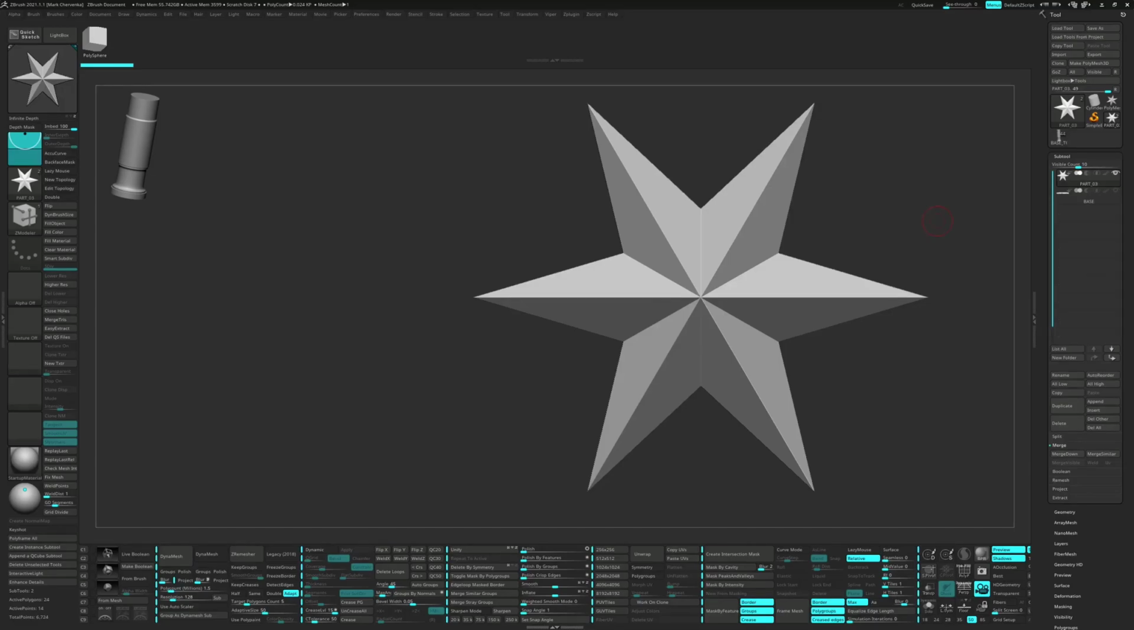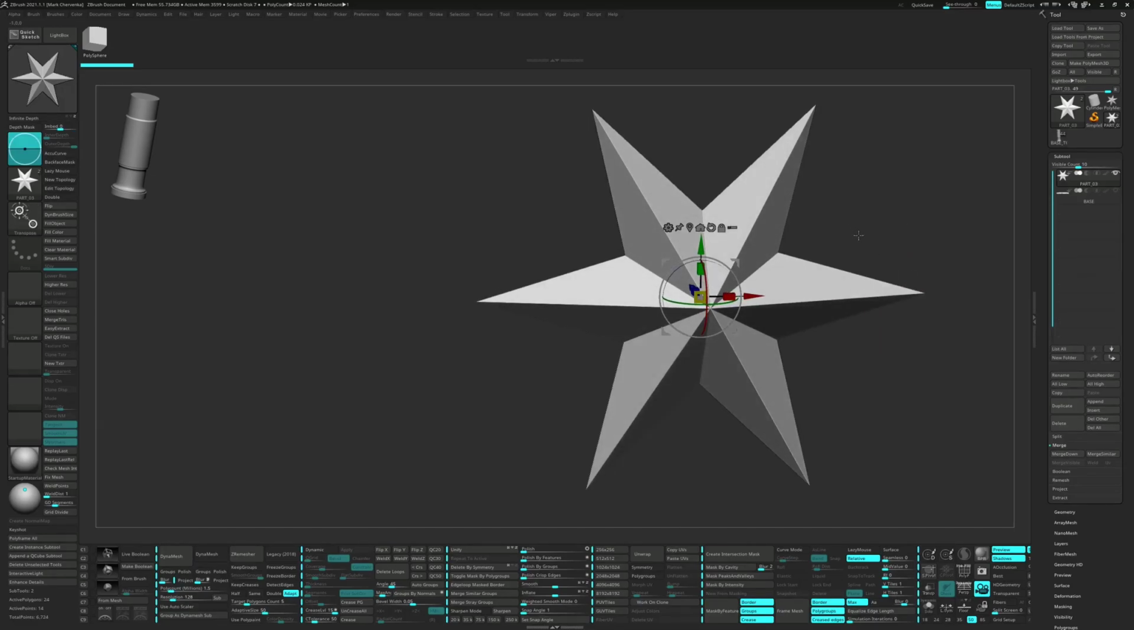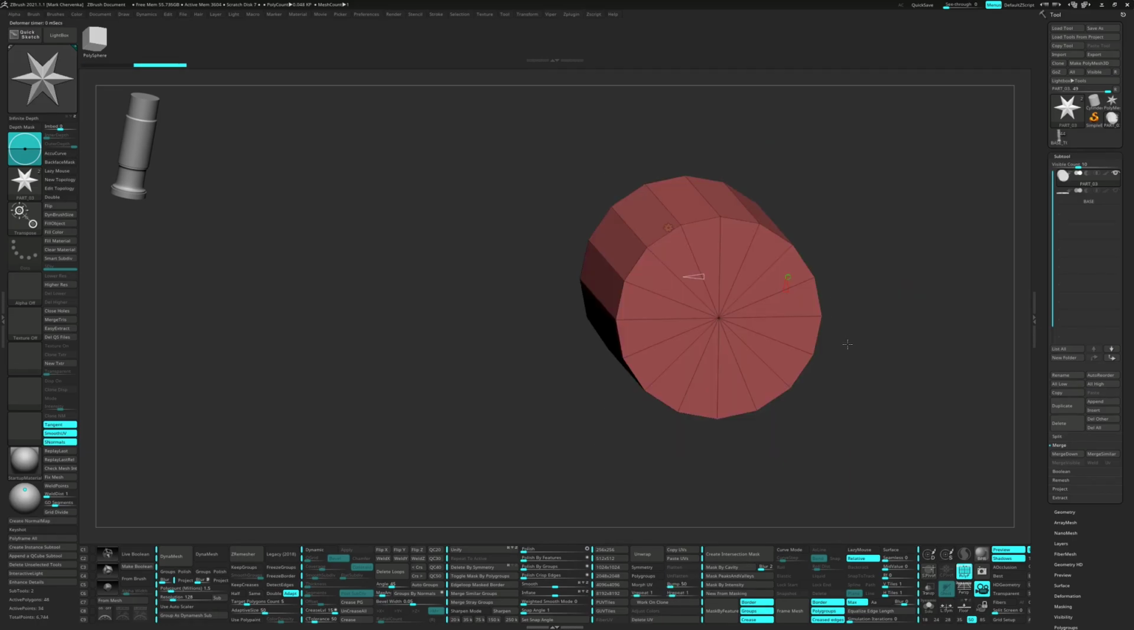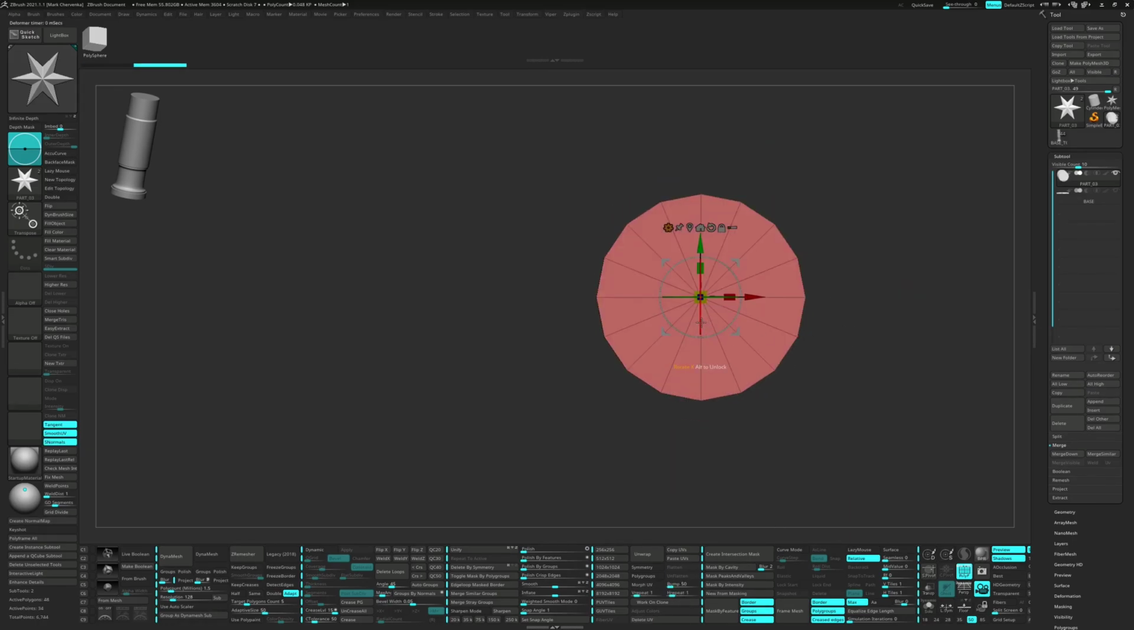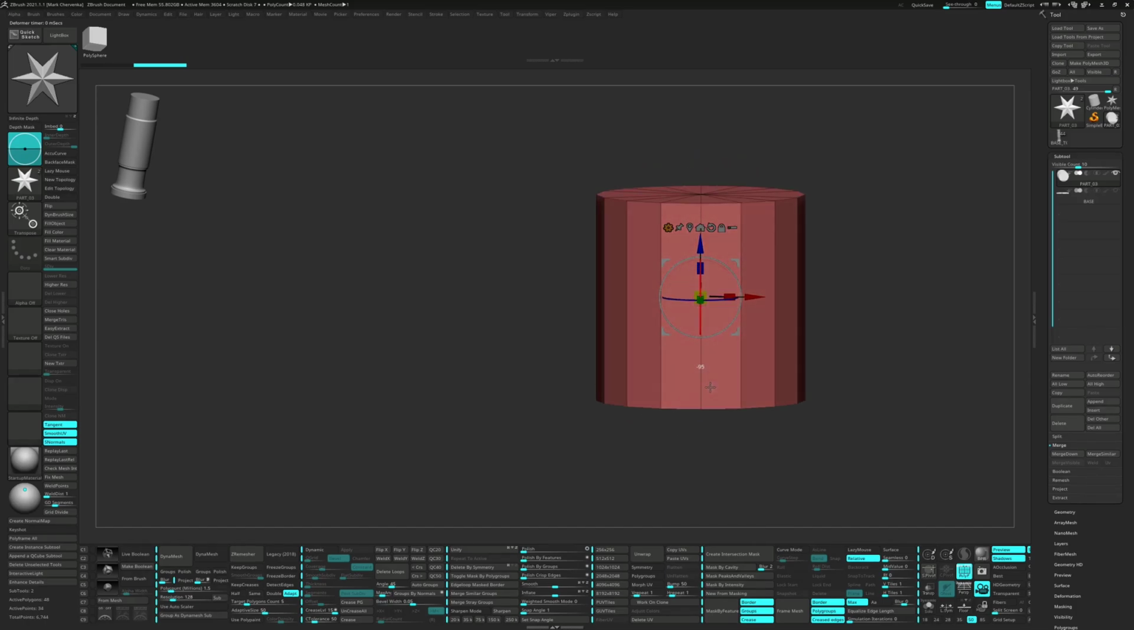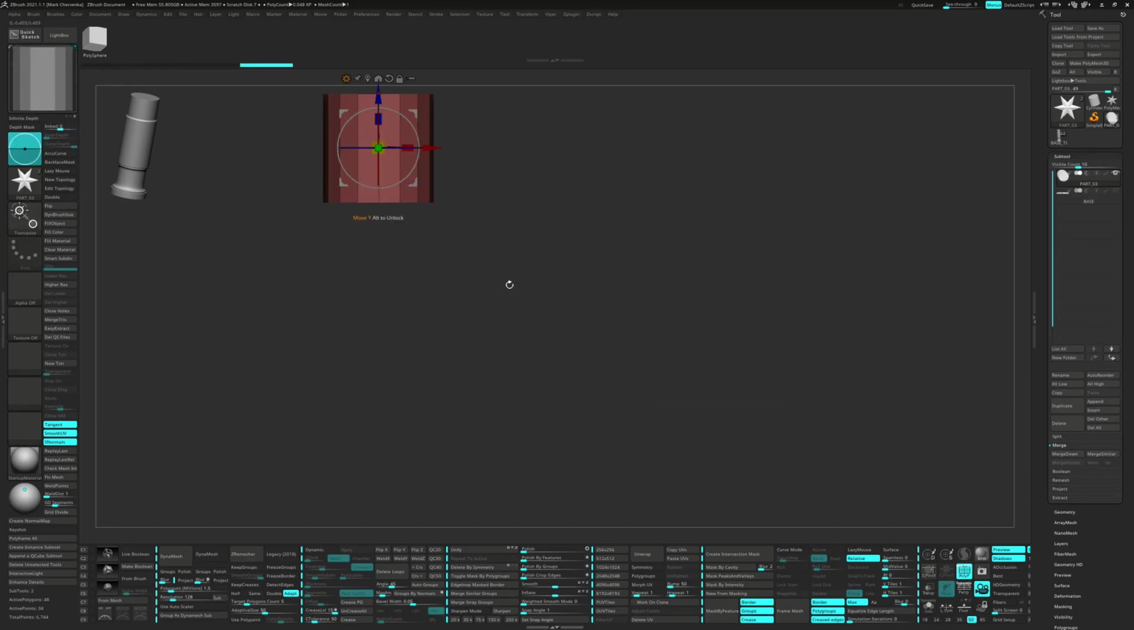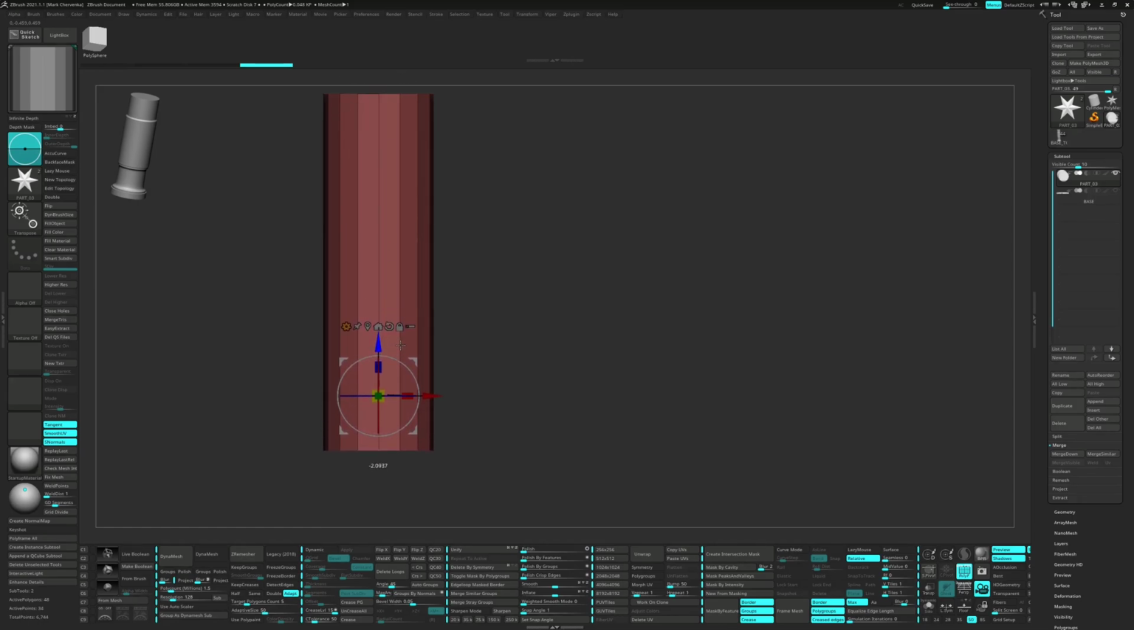Let's start out by appending a star and bringing up the gizmo by pressing W. Then select the cylinder 3D. Unmask the bottom with Ctrl and Alt and extend the length.